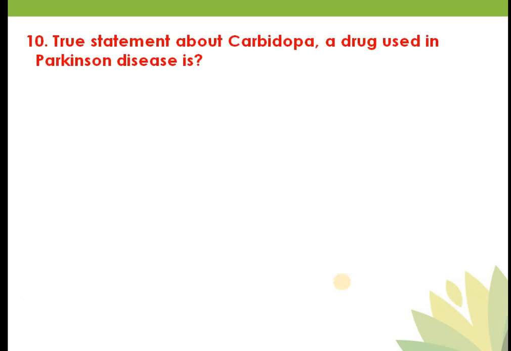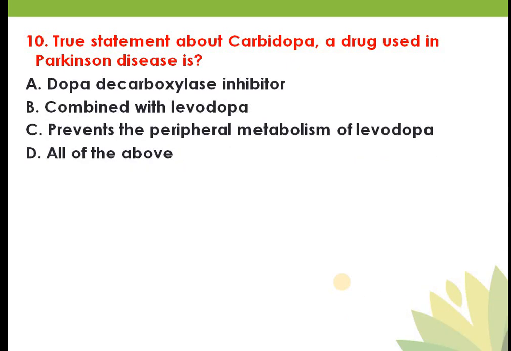What is the next question? Statement about the carbidopa, a drug used in the Parkinson disease, and your options are: option A, dopa decarboxylase inhibitor; option B, combined with the levodopa; option C, prevents the peripheral metabolism of levodopa; and option D, all of the above. So you should know what is Parkinsonism. In this case your answer is all of the above, option D. I will explain, don't worry.